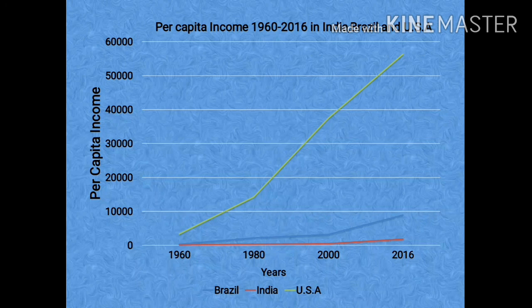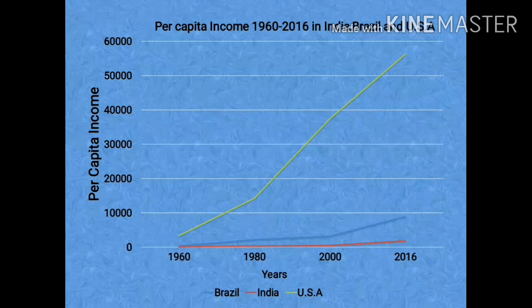Your blue color line shows the per capita income of Brazil, red color line shows India, and green color line shows the per capita income of USA. When we observe the graph, it is quite noticeable that the per capita income of USA is high, and it is understood that it is a developed nation. The per capita income of this country is much more as compared to India and Brazil.